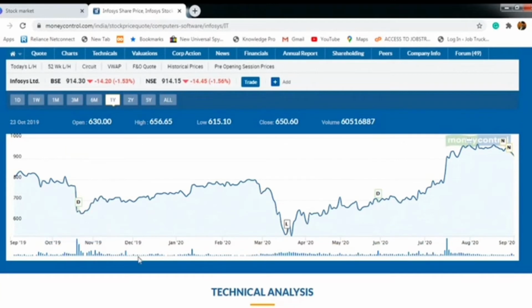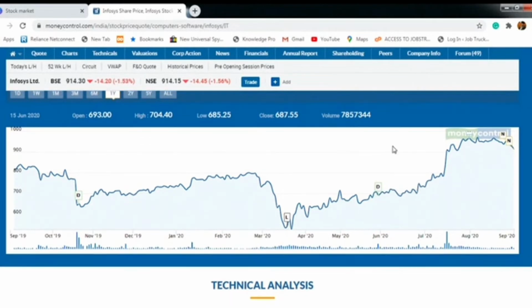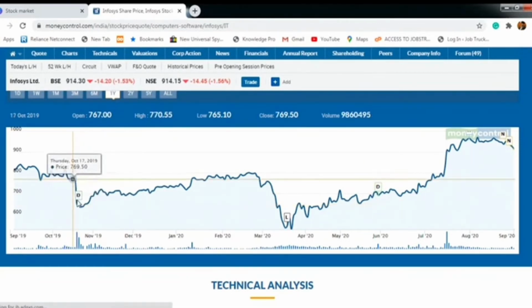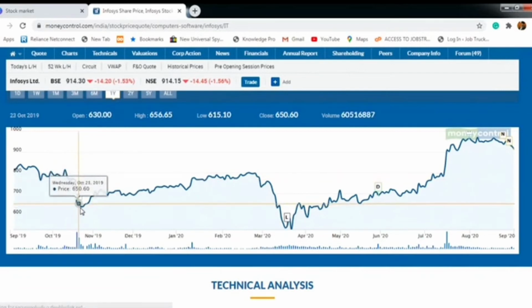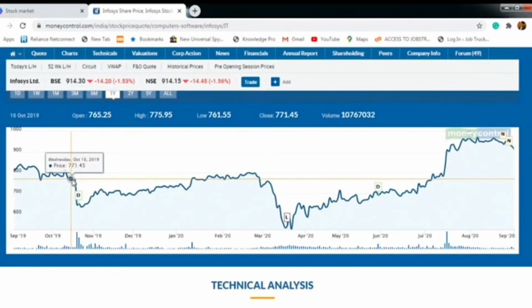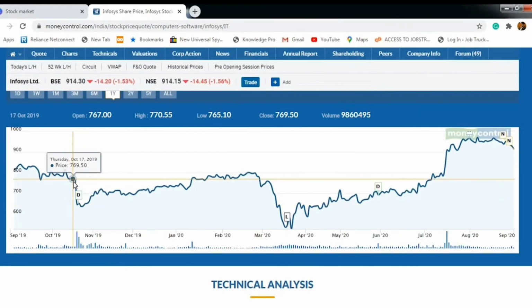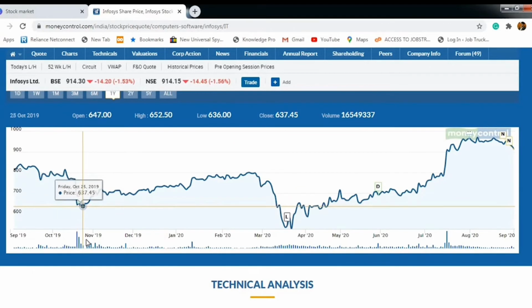So I'll show you 2-3 examples in order to understand. Here you see that the Infosys price was drastically falling. We had analyzed it in the earlier class. It was due to the allegation that came, and that made the effect to be like this. So volume has gone high and the price has gone below. As soon as the price is below or fluctuating, we'll look at the volume.